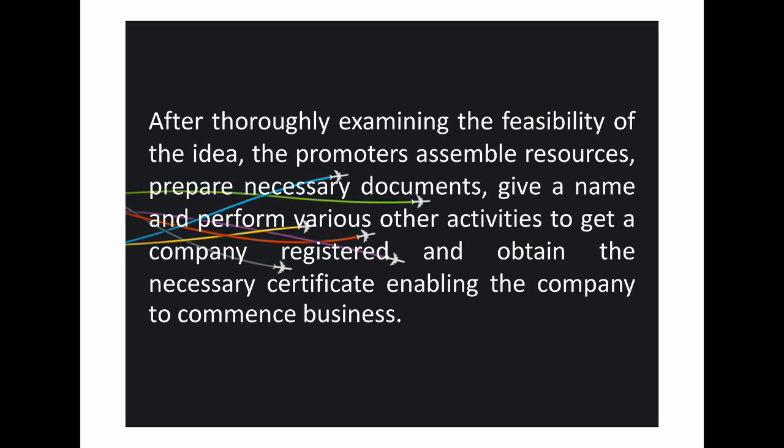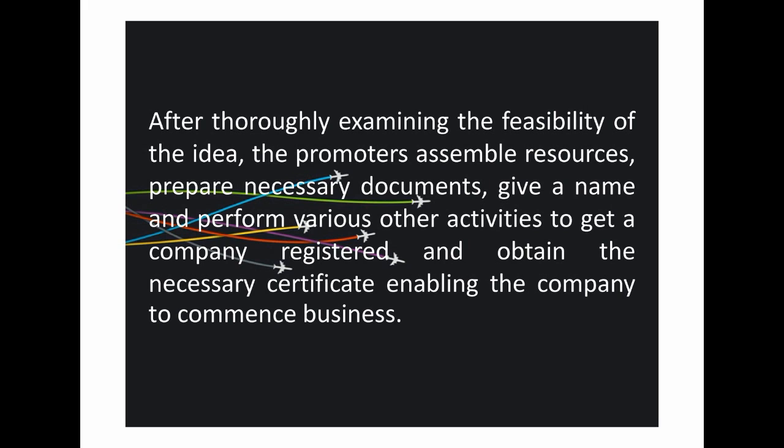So a promoter, after thoroughly examining the feasibility of the idea, assembles resources. Like I told you, it may be men, material, machinery, managerial ability, financial resources, all these things.